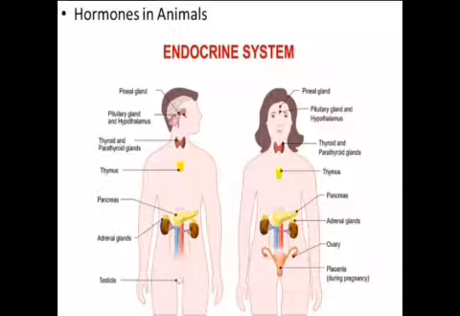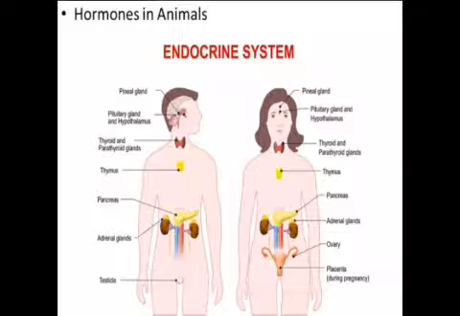Now, pituitary gland is also known as the master gland. It is located just below the hypothalamus. The pituitary gland is divided into three lobes: anterior lobe, intermediate lobe, and posterior lobe.